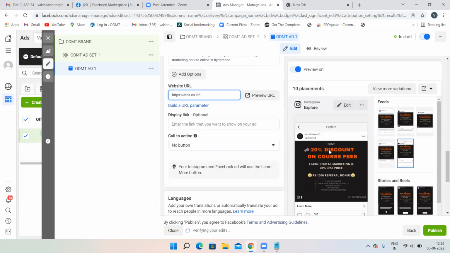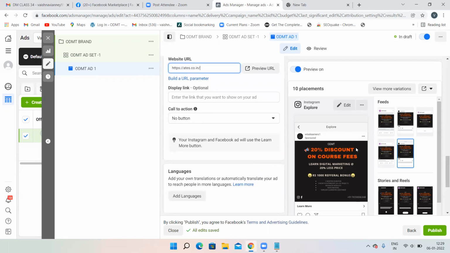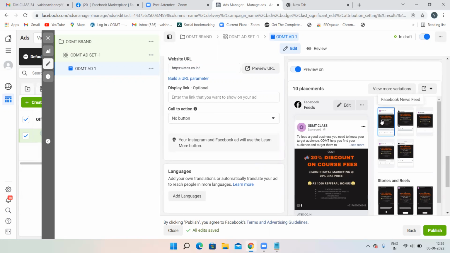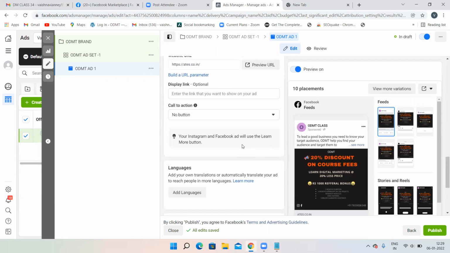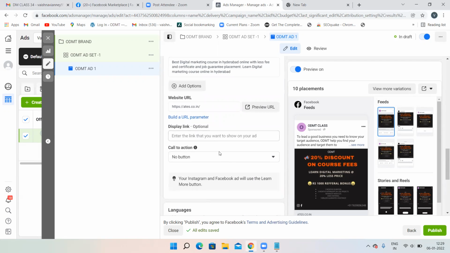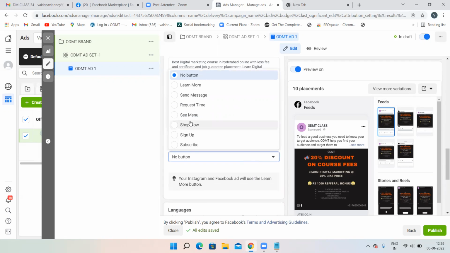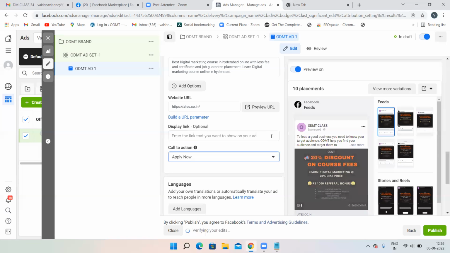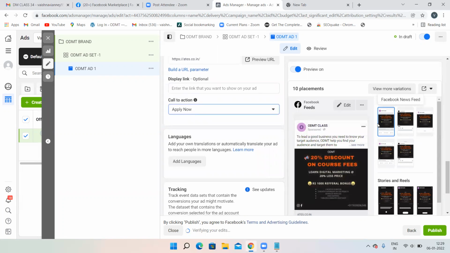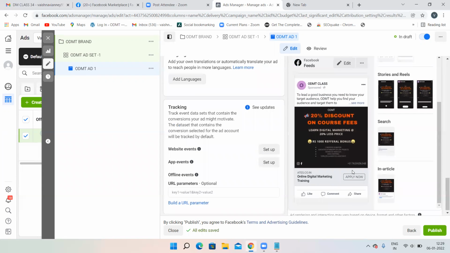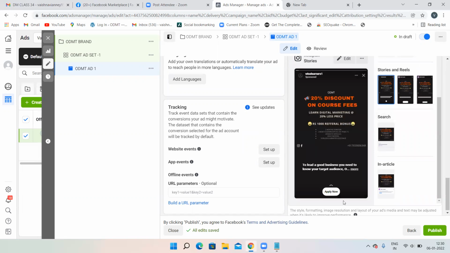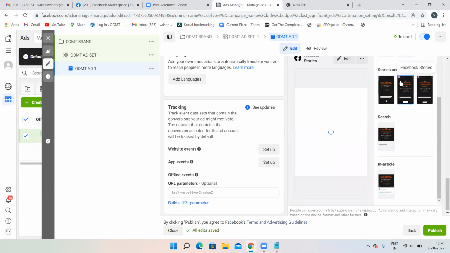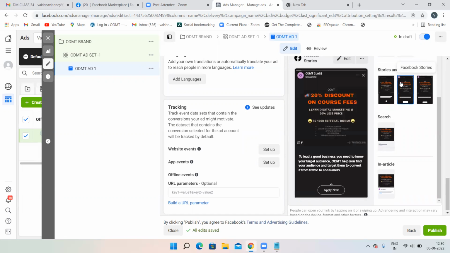Then if you want to display the URL, see, the URL has not been displayed. If you want to display it, you can display your website URL. Otherwise, you can choose not to display the website URL. Then the call to action button. You can choose something like sign up or apply now. It's up to you. Whatever button you want, you can choose that particular button. See, the apply now button is appearing over here. Then on stories also, the apply now button is appearing. If you give a call to action button, then only it will appear, otherwise it will not appear. Whatever you want to give, you can give.